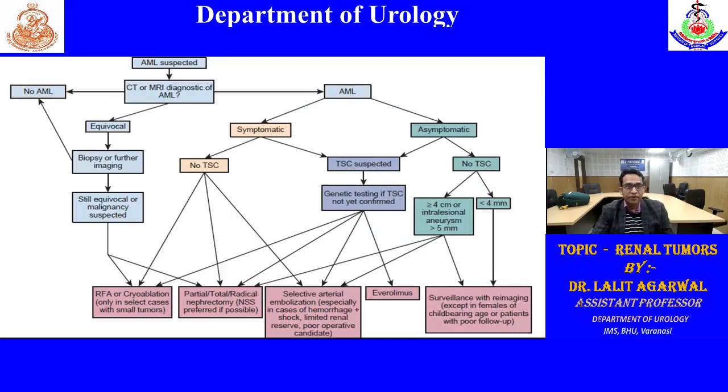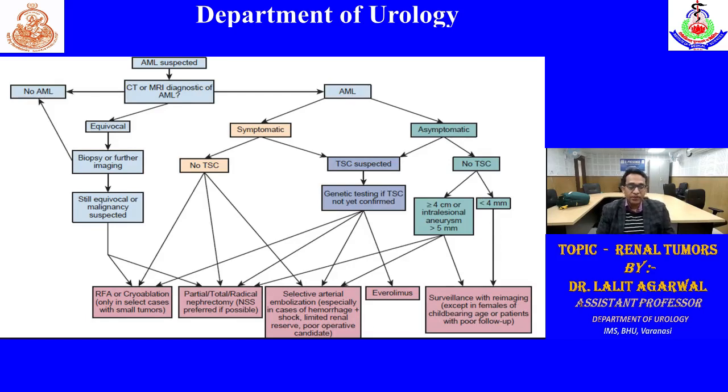So this is an algorithm for AML. If CT or MRI is diagnostic of AML, then we can observe. If it is equivocal, then we can have a renal mass biopsy, as I suggested. If we cannot differentiate benign from malignant, then we can go for biopsy. If still equivocal, then we can